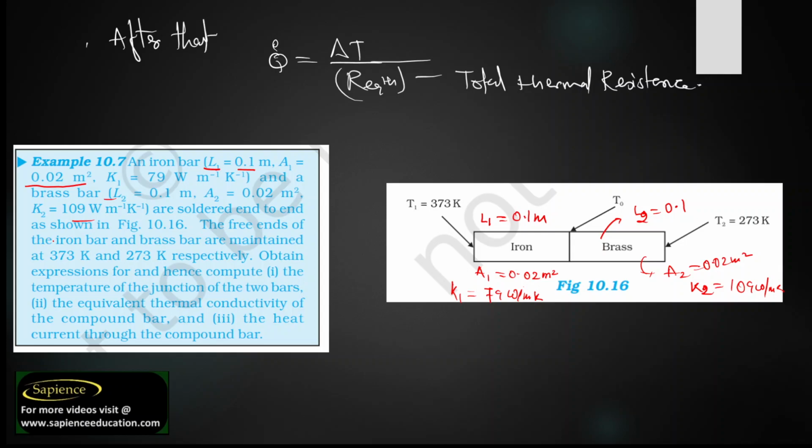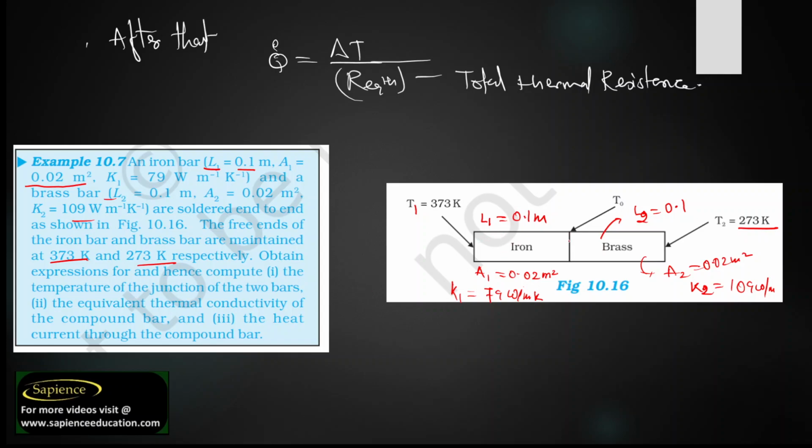The free ends of the iron and brass bar are maintained at 373 and 273. So the high temperature T1 is 373 and the low temperature is 273 respectively. Obtain the expression and hence compute the temperature of the junction of the two bars.